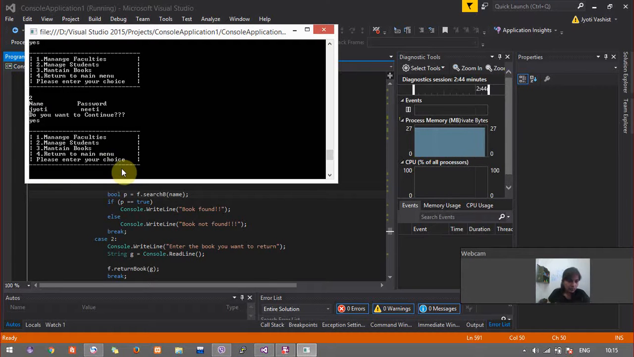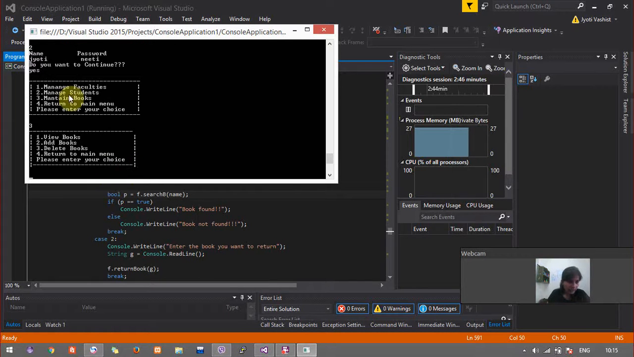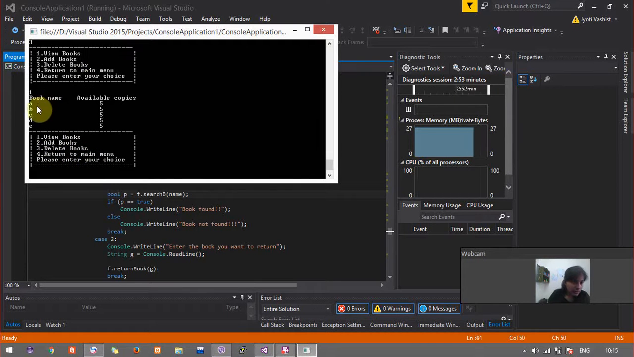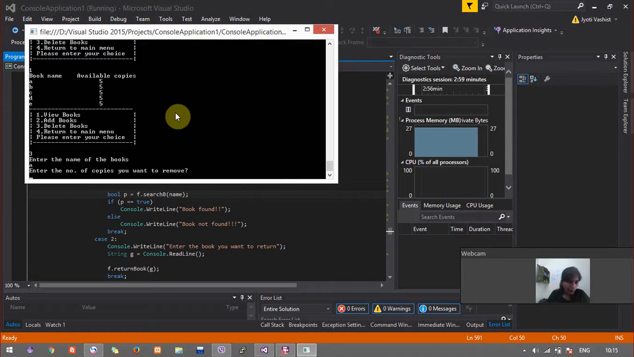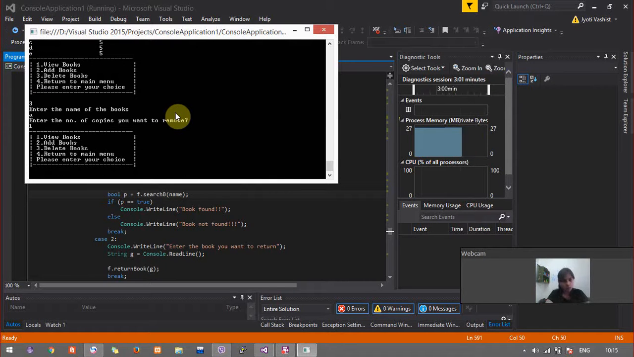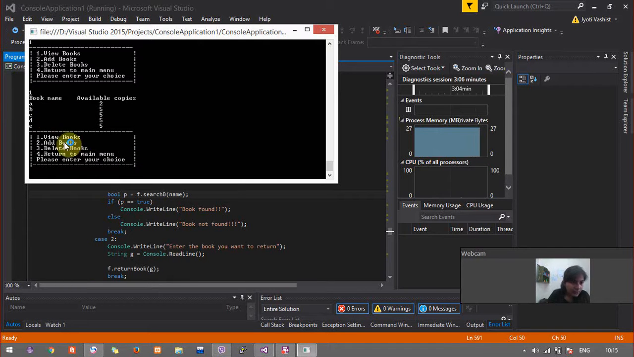Okay, cool. Now in case I want to maintain books, I'm given the option of viewing a book, adding a book, deleting a book. If I view the books, they are A, B, C, D, E. In case I want to delete a book, the name of the book is A. How many copies do I want to delete? I just want to delete 1 copy. Now if I see the books, as you see, it has been removed.